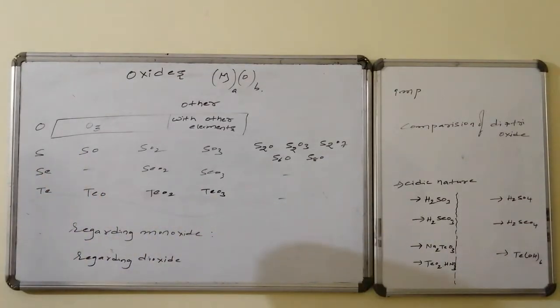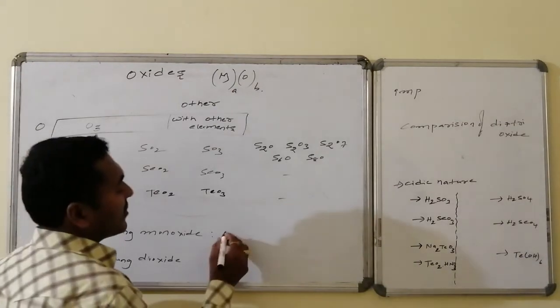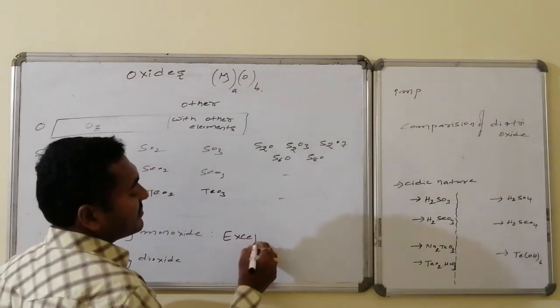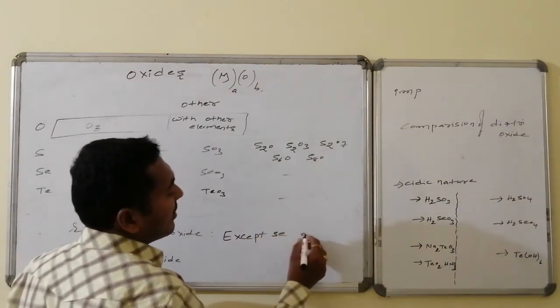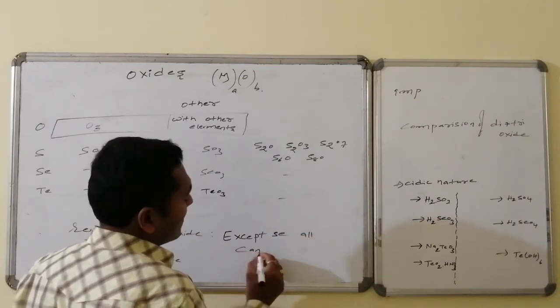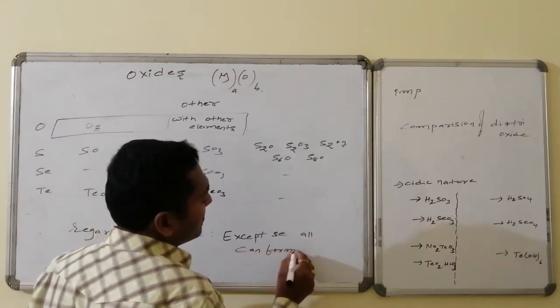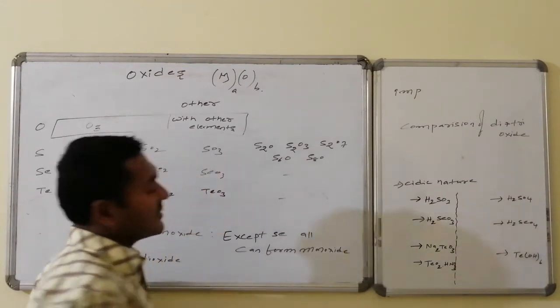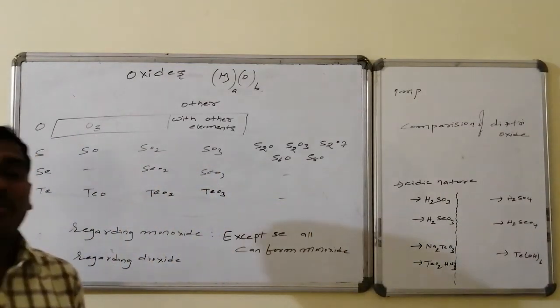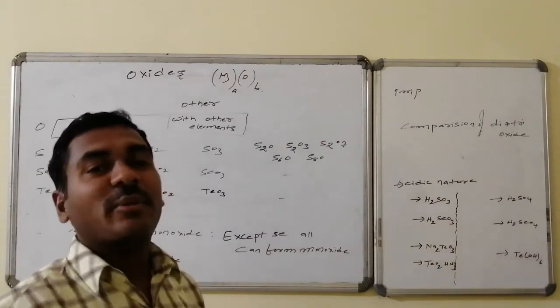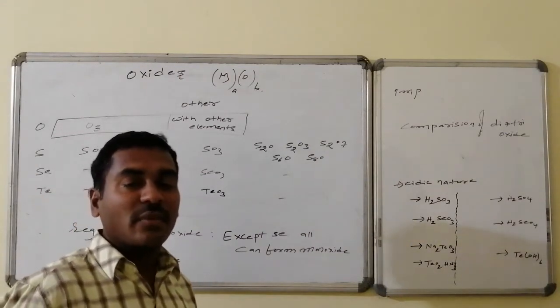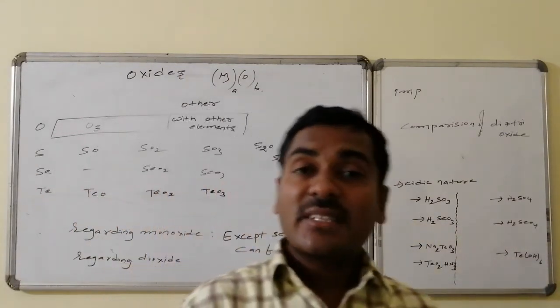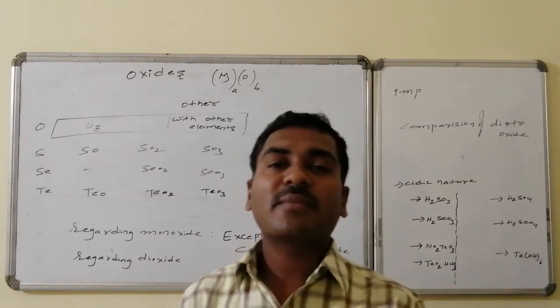Selenium monoxide is not present, the remaining monoxides are present. Hence except selenium, all elements can form the monoxides.